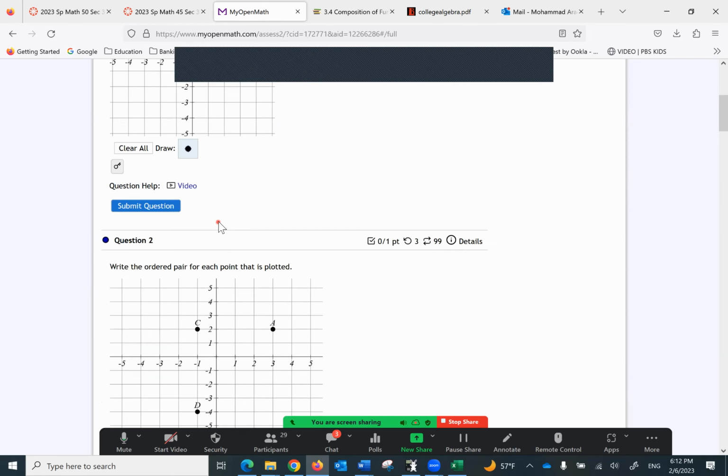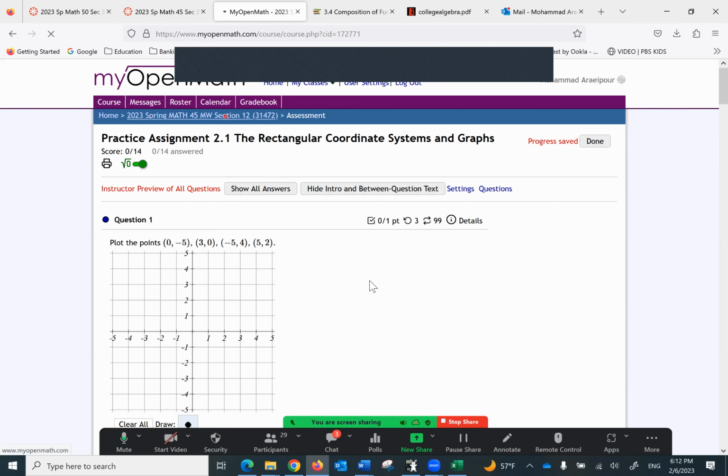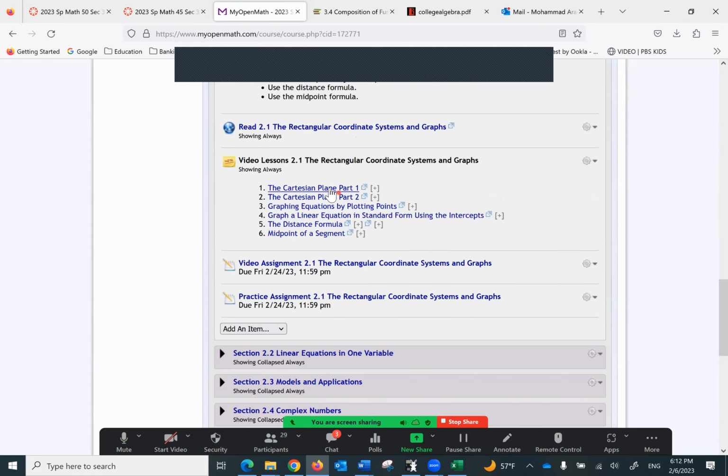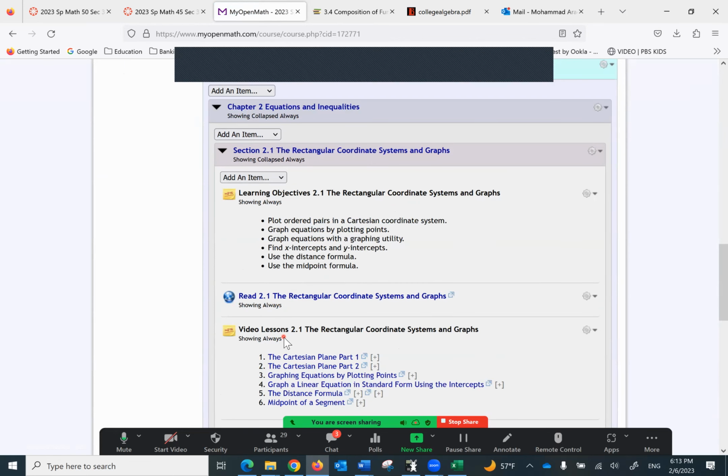And some of them don't. So that's why I highly recommend you do it in the order that I mentioned. Watch these videos, go over the video assignment, and then the practice assignment. That's all it takes. It's really simple. Everything is set up for you to do well, but you have to spend the proper amount of time. So what I like to do, and that's exactly like the introduction to MOM, you can do a couple of questions, come back and finish them off later on.